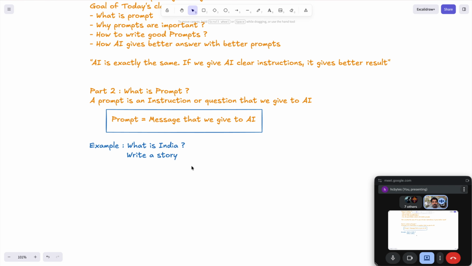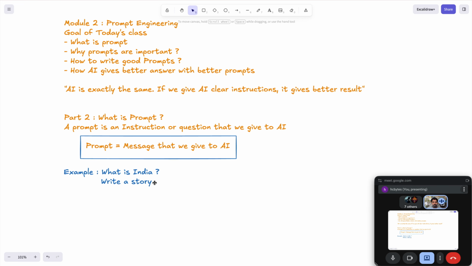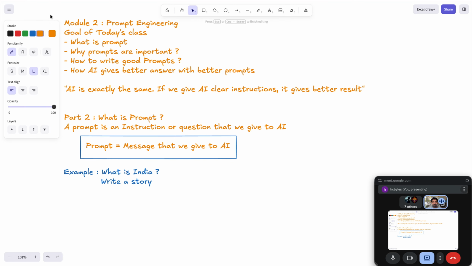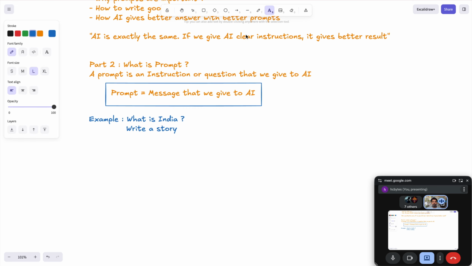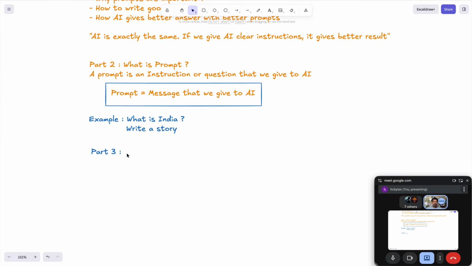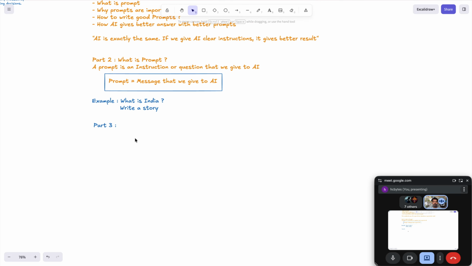Now the concept that comes into the picture is what is prompt engineering. Now let's move to the next topic. If you want to note it down, you can. Part 2 is done, part 3 is what? In this part 3 we will learn about why prompt engineering.